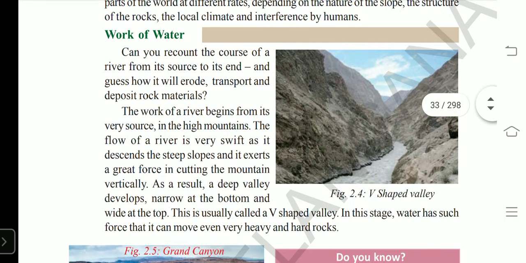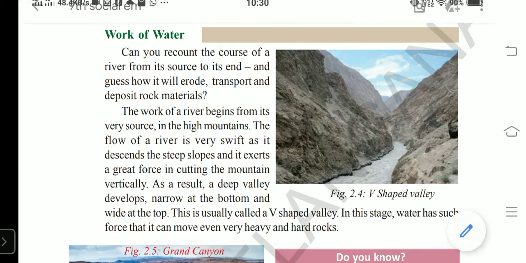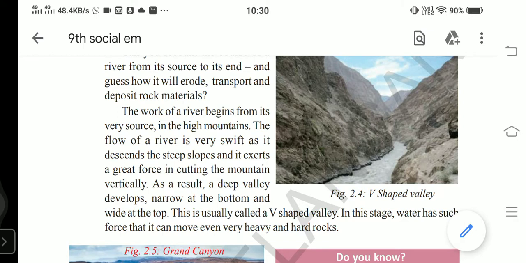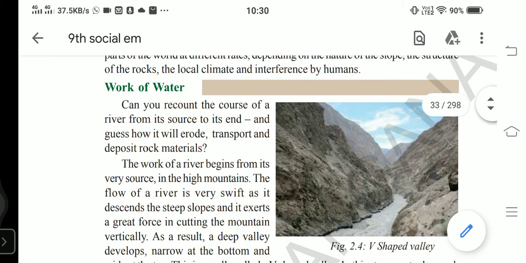Dear students, look at figure 2.4. What do you see in figure 2.4? It is a V-shaped valley, right? So this V-shaped valley is a landform formed by water in the form of a river.